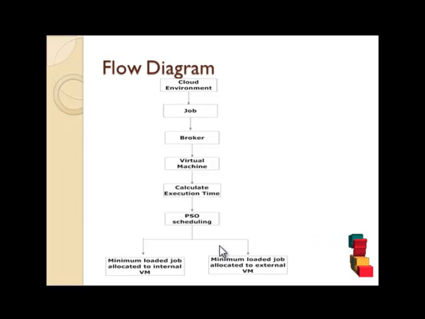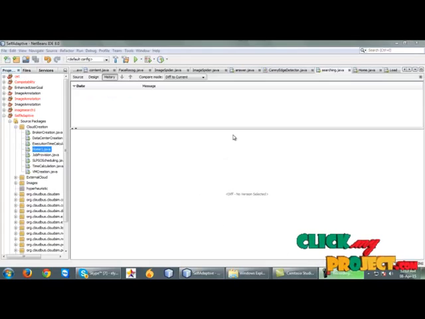After that, regarding priorities, the execution time is considered. That means low execution time gives a higher priority for each virtual machine task. After that, the task utilization is considered. When we schedule the task, we need to predict the utilization of the allocated task. We predict the utilization rate of CPU or memory at the time slot for the private cloud. After that, the minimum loaded job is allocated to the internal cloud and the maximum loaded job is allocated to the external cloud. Let us see our code.